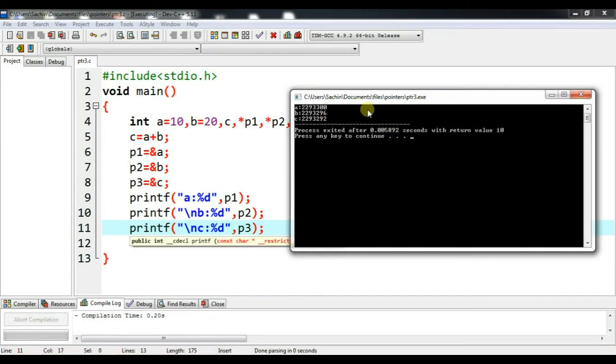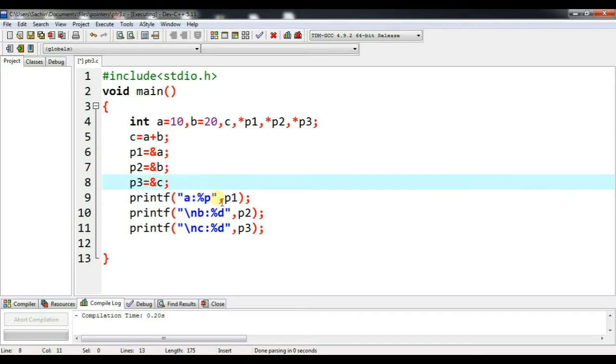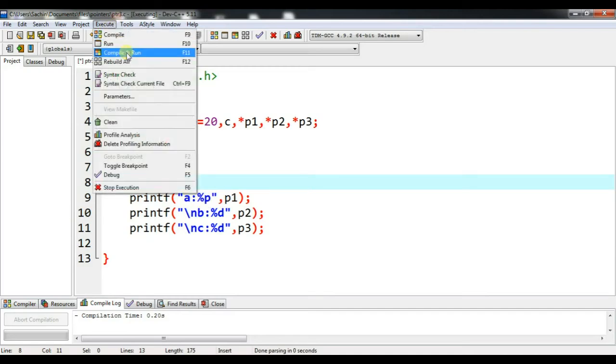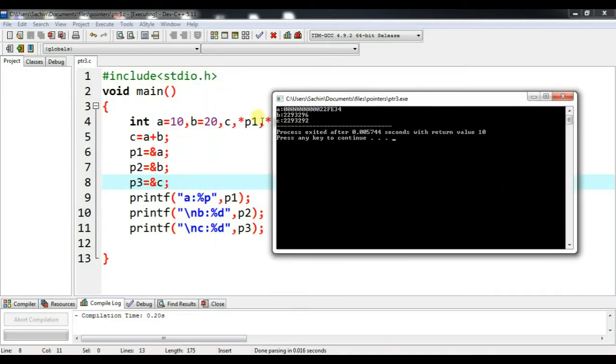Okay, these are integer numbers, correct? Because I am using percentage d here. What will I do is, let me use percentage p here. As I told earlier, percentage p means it will display the output in hexadecimal. So compile and run. As we can see here, A's address is in the form of hexadecimal, 22FE34.